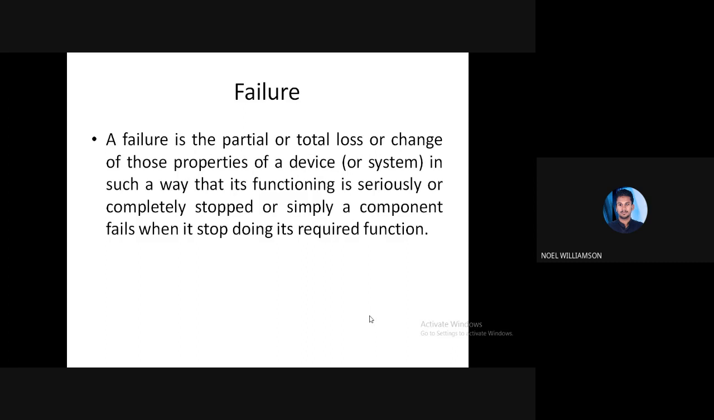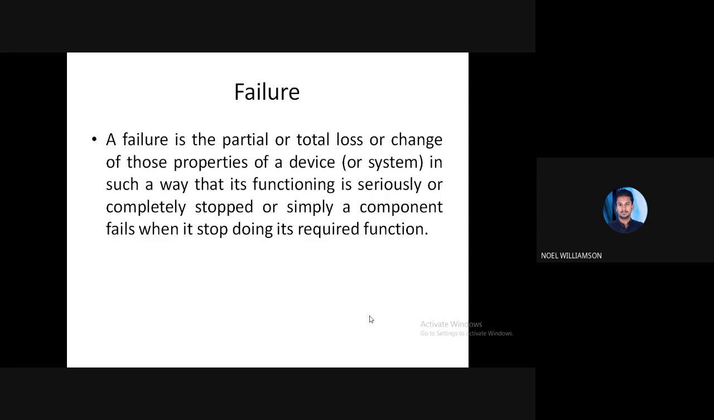Failure means failure of any component. How it is happening, what are the main causes of a failure, and how to improve it or how to overcome the failure. So all these things we will be dealing with. First of all, what is a failure? This is the partial or total loss of, or change of, the properties of a device.